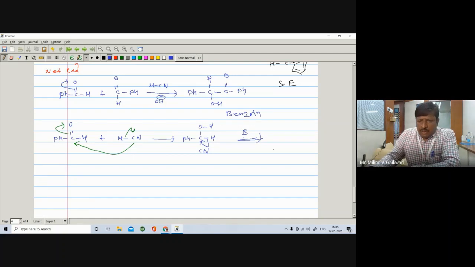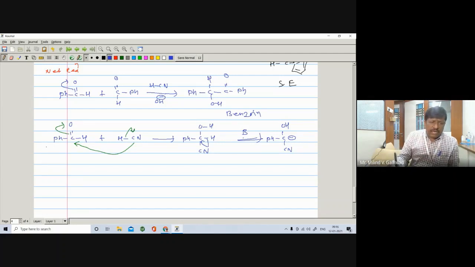So there is a formation of the corresponding carbanion: Ph, C, here is an OH, here is a CN, and here is a C negative. Actually the carbon was positive, but you make it a C negative, so there is a change in the charge.